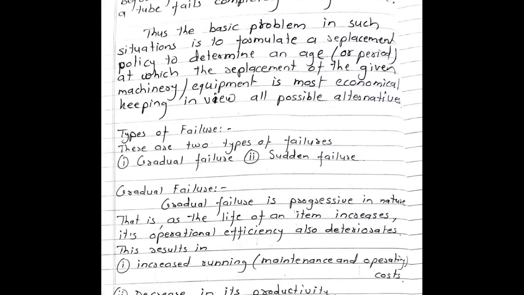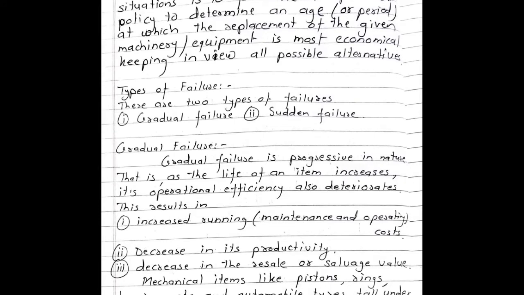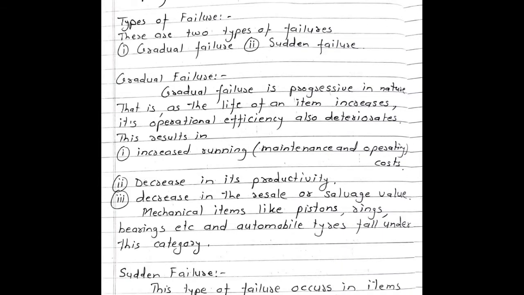This results in, first, increased running cost, that is, maintenance and operating costs. Second, decrease in its productivity. Third, decrease in the resale or salvage value. Mechanical items like pistons, rings, bearings, etc. and automobile tires fall under this category.